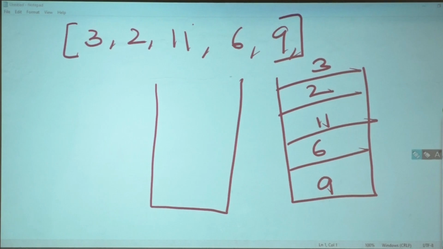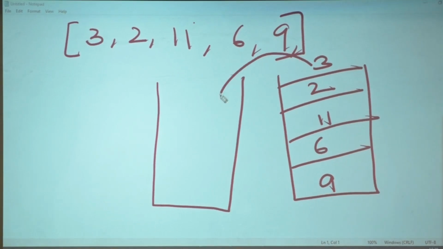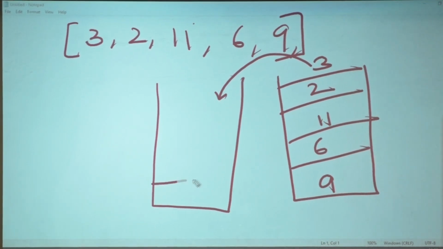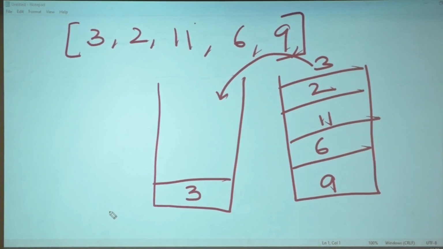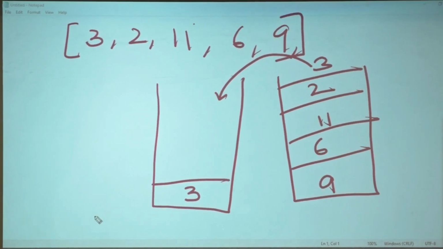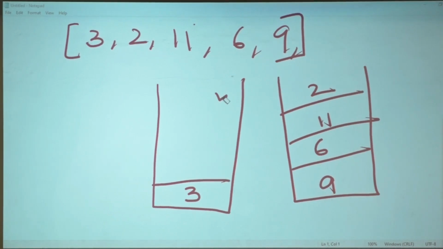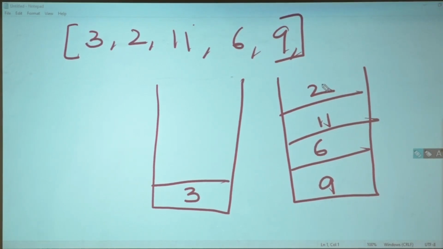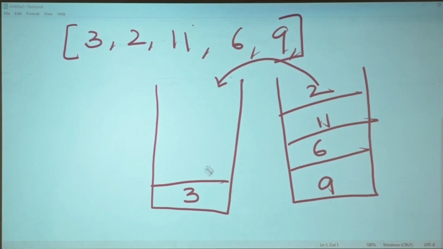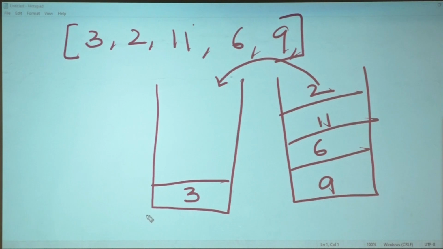I will try to take the first element from here and put 3. Okay? Then 3 gets removed from here. Now I will try to put 2. And before pushing 2, I will check who is at the top of the stack. Is 2 less than 3?